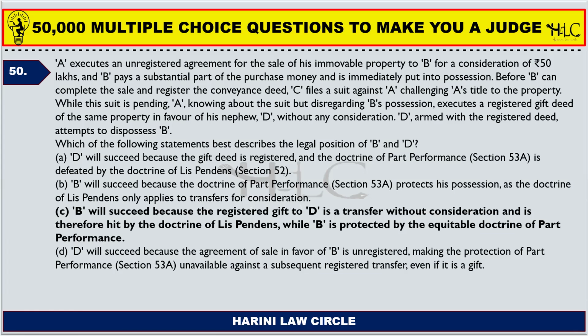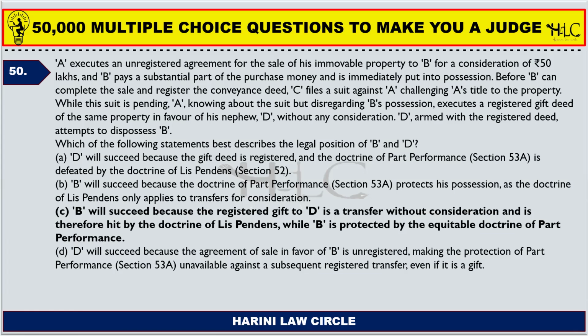A executes an unregistered agreement for the sale of his immovable property to B for a consideration of 50 lakhs. B pays a substantial part of the purchase money and is immediately put into possession. Before B can complete the sale and register the conveyance deed, C files a suit against A, challenging A's title to the property.